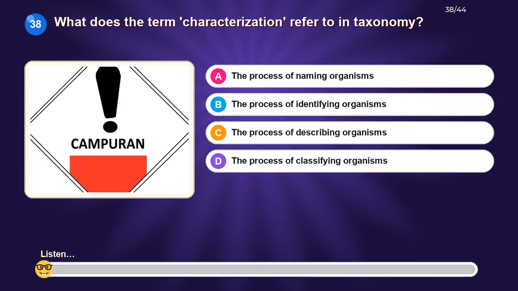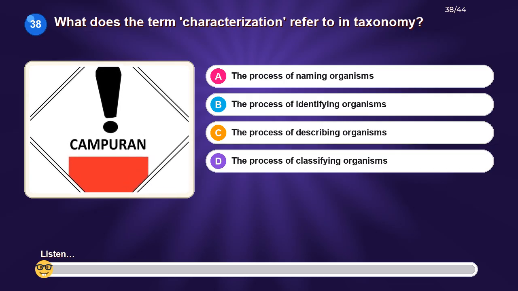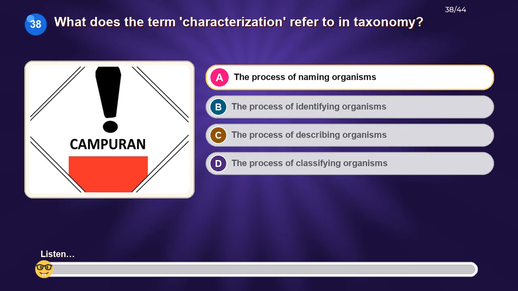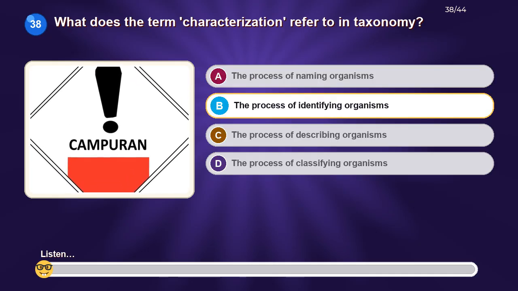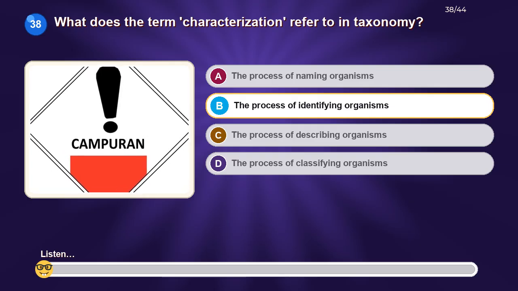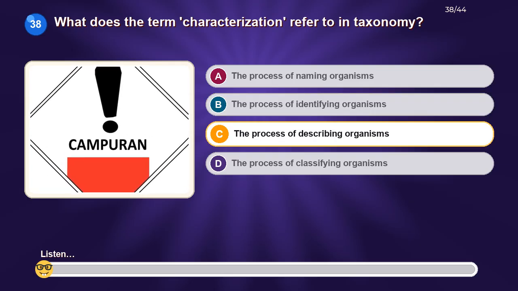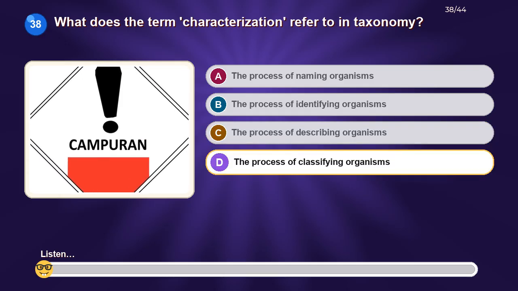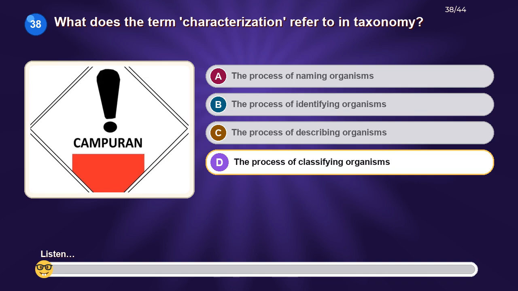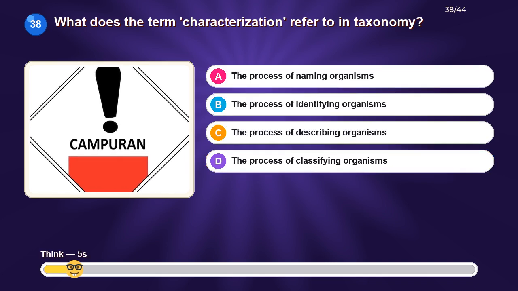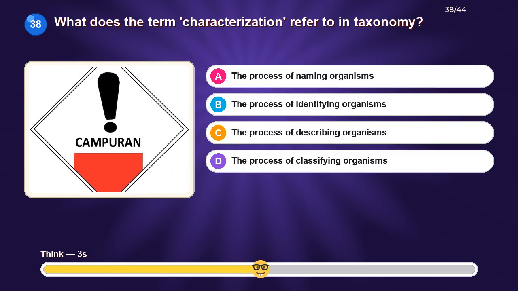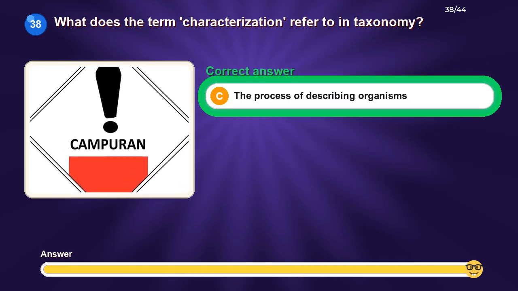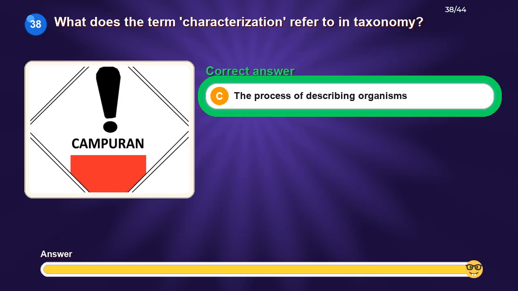What does the term characterization refer to in taxonomy? Option A, the process of naming organisms. Option B, the process of identifying organisms. Option C, the process of describing organisms. Option D, the process of classifying organisms. The correct answer is the process of describing organisms.